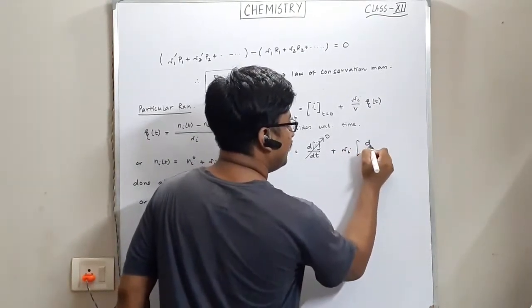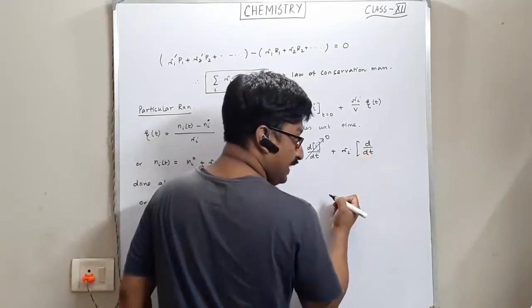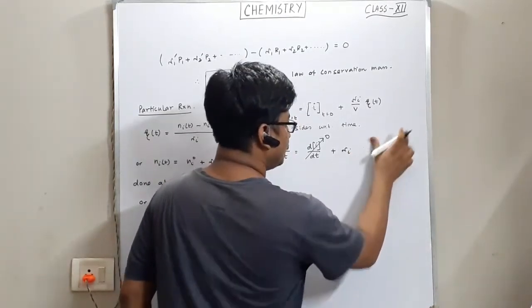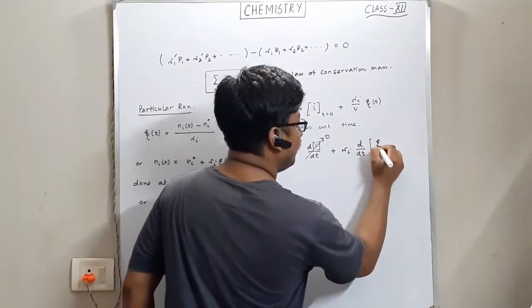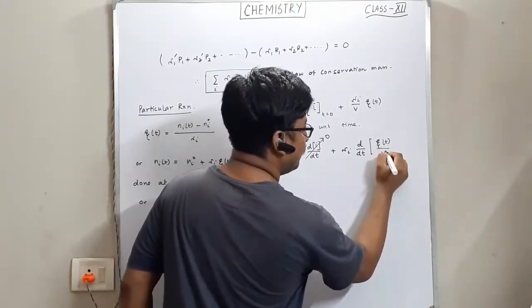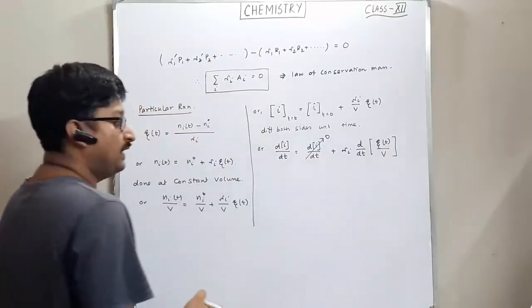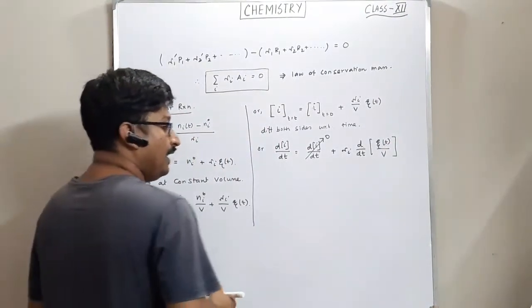So what we will have? d/dt of η(t)/V, correct?